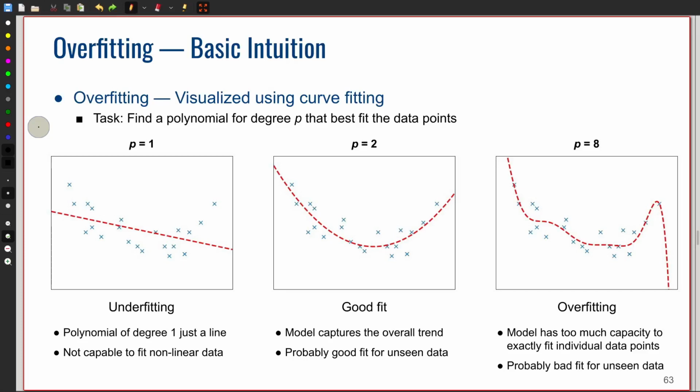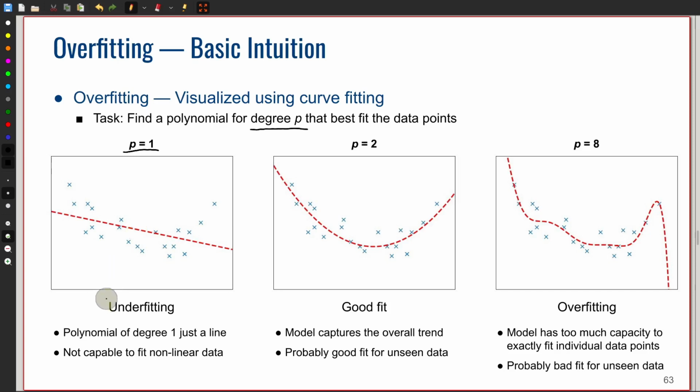Let's first illustrate the problem of overfitting using a very basic curve fitting example. In this case, we have a data set of 20 data points that clearly shows some kind of nonlinear relationship. And now the task is to find a polynomial of degree p that best fits these data points. On the left-hand side, if we choose a polynomial of degree 1, which means our polynomial is just a line, we can clearly see that this line is not capable of following this nonlinear trend.